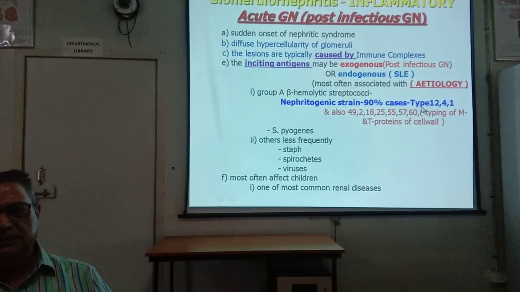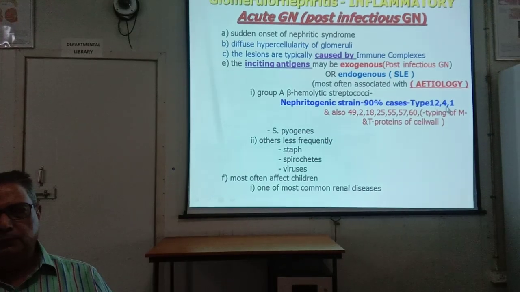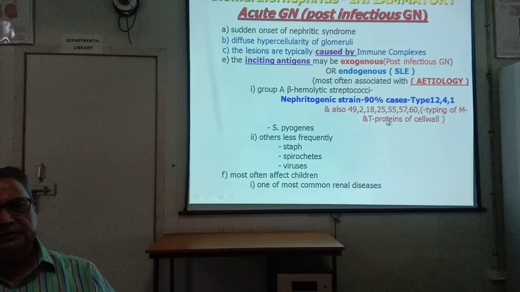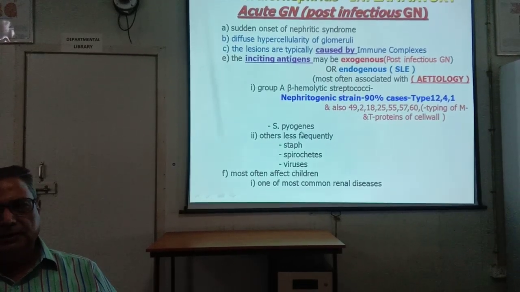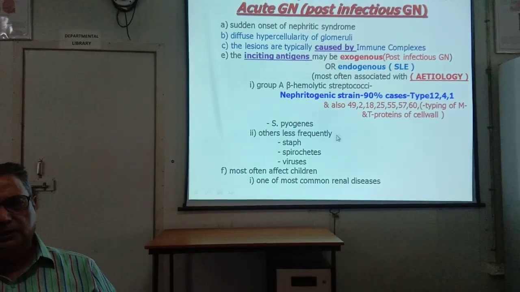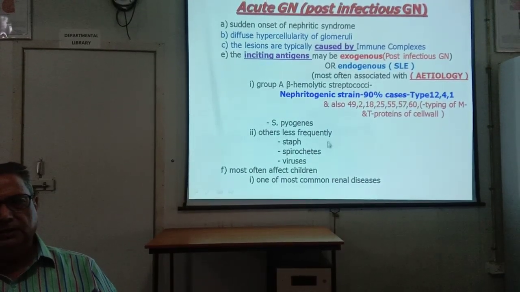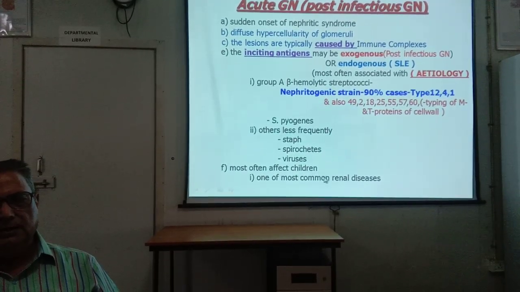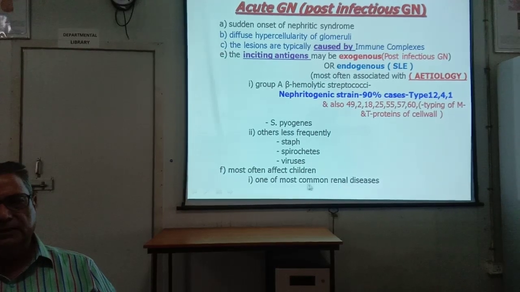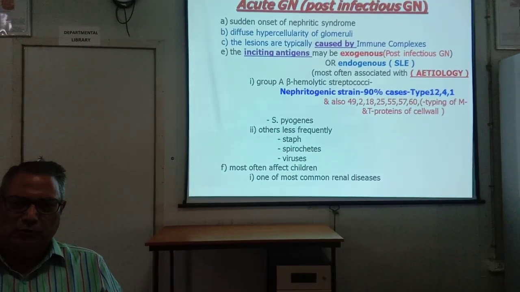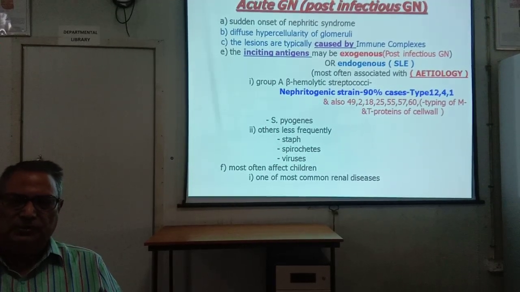It also occurs following a Streptococcus pyogenes infection. Other varieties less frequently are Staphylococcus, spirochetes, viruses. It most often affects children; it is the most common childhood disease, occurring after 2 years of age and up to 10 years of age.